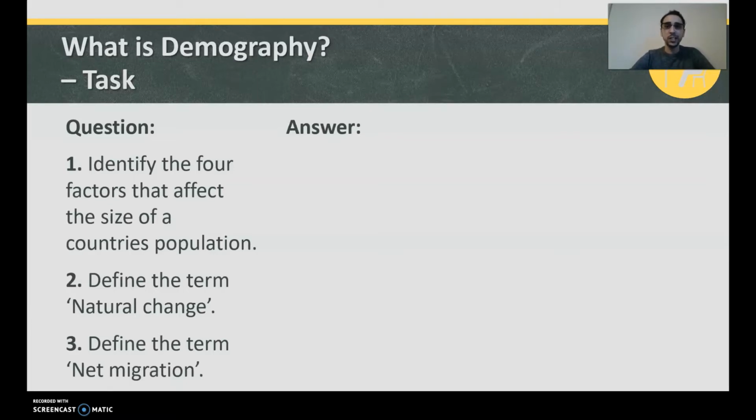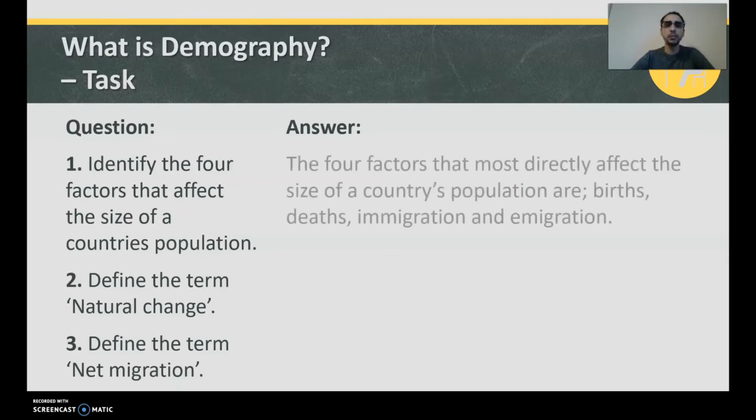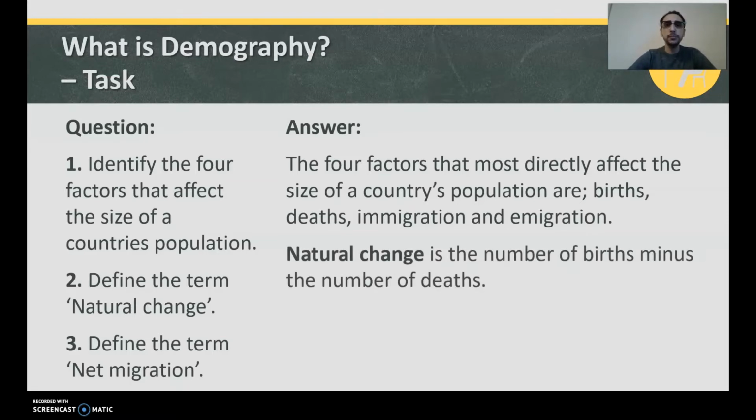Right, let's have a look at the answer. What are the 4 factors that affect the size of a country's population? The 4 factors that most directly affect the size of a country's population are births and deaths, immigration and emigration. Easy. Define the term natural change. Natural change is the number of births minus the number of deaths.